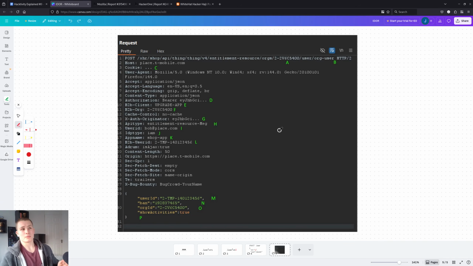And this just shows that IDORs don't necessarily just exist in here and here. They can also be in headers. They can be in query parameters and stuff like that.